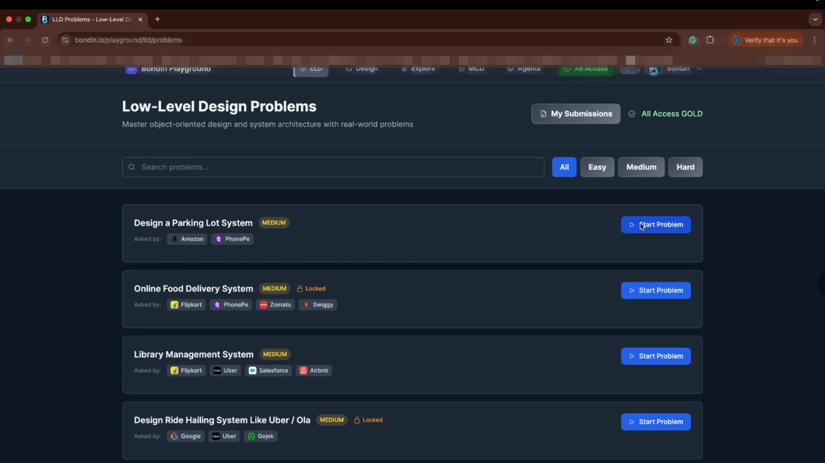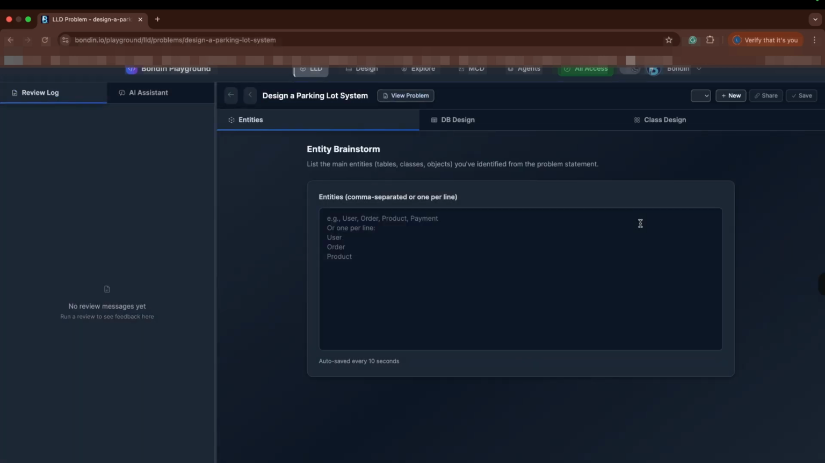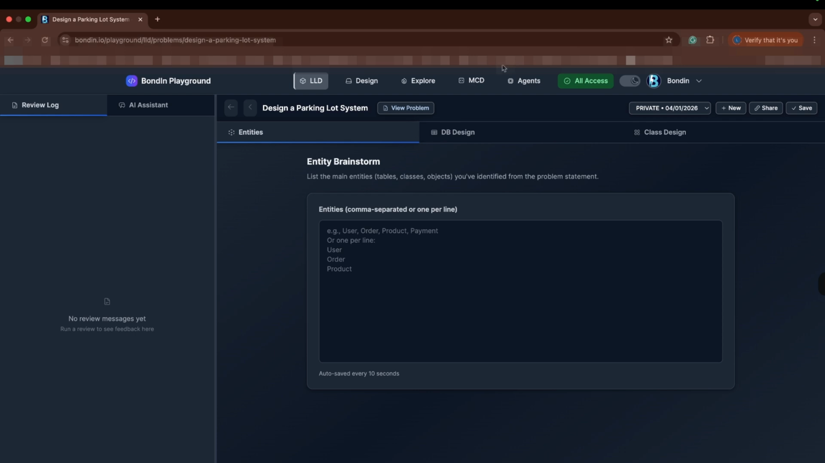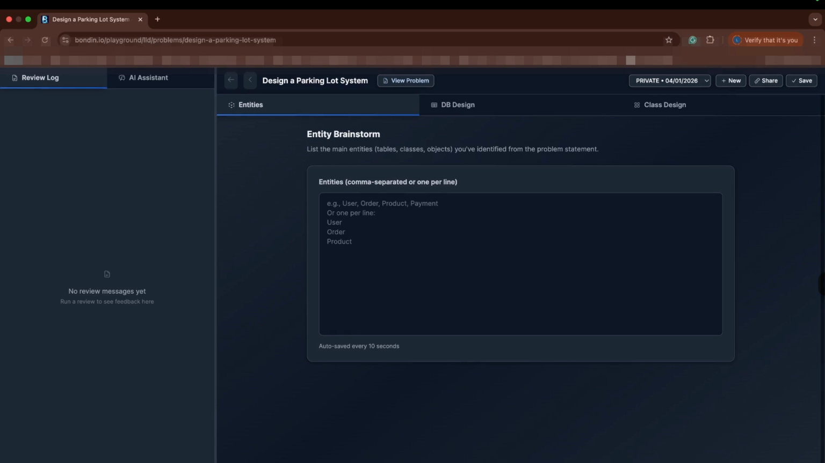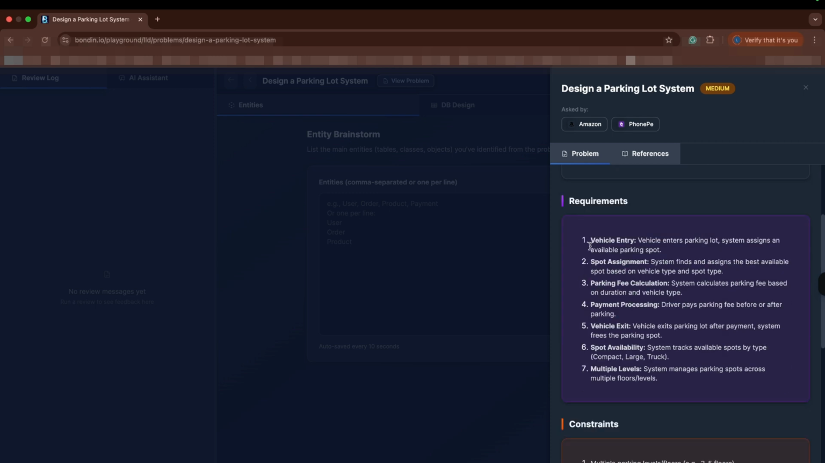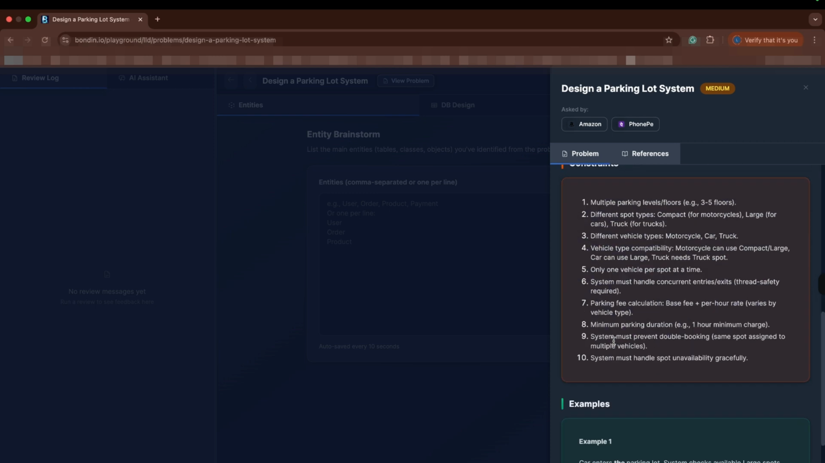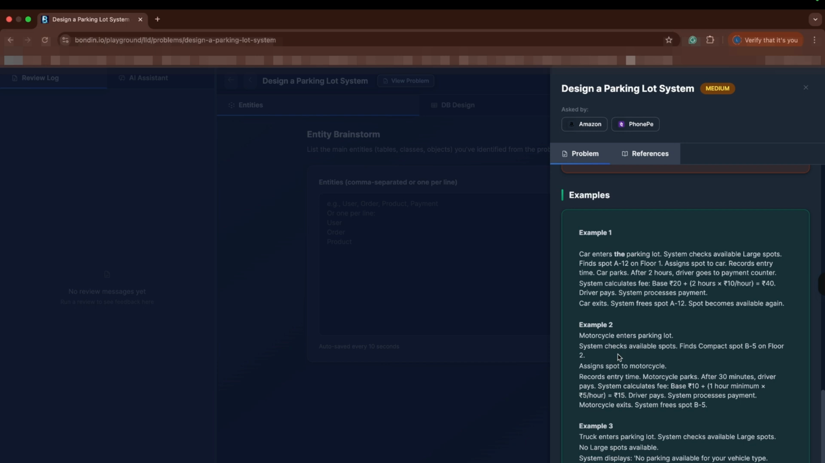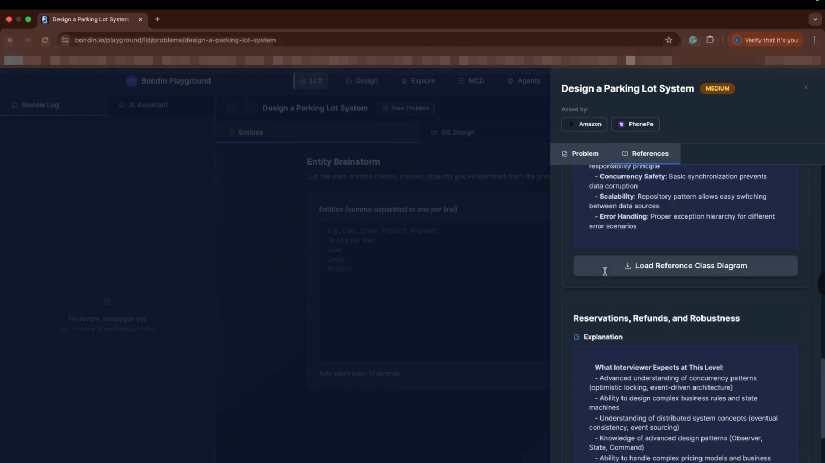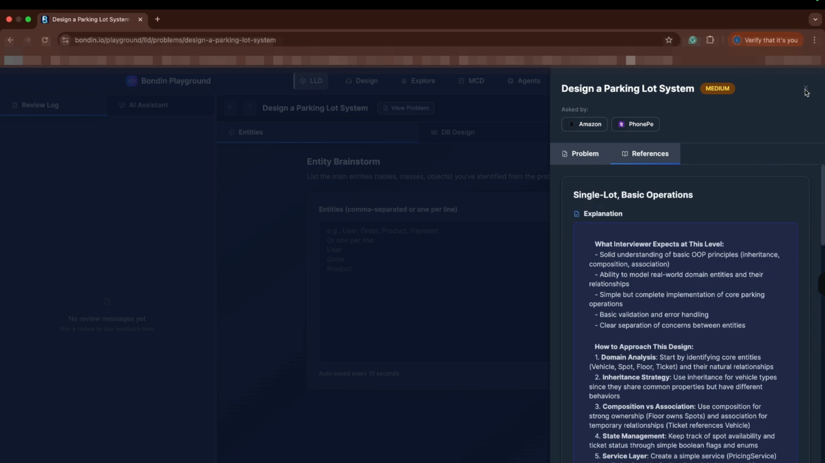Let's open one example problem: designing a parking lot system. Each problem opens in a dedicated workspace, designed for clarity and iteration. On the left side, the review log continuously evaluates the design as it evolves. On the right top section, the problem can be viewed at any time, including requirements, constraints, and example scenarios. A reference tab is also available to understand one or two possible reference expectations for the given problem.